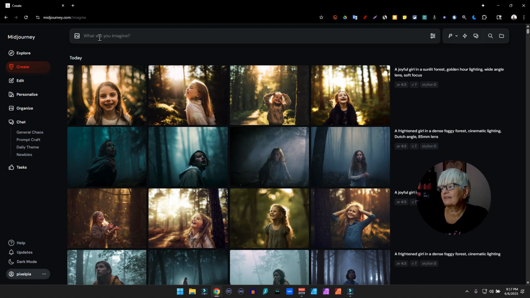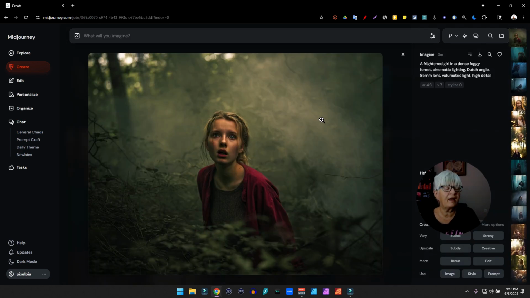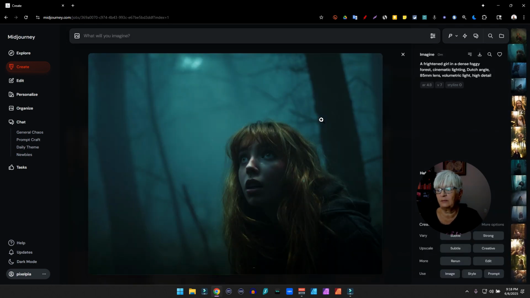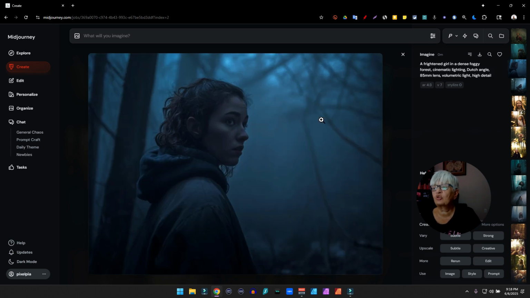But let's add some details and style to this. For our frightened girl in a dense foggy forest with cinematic lighting, Dutch angle, 85mm lens, we're adding volumetric light and high detail. And now we have really interesting images. Precision, they are polished, they show the story we want to tell.